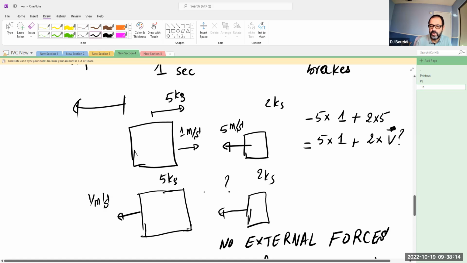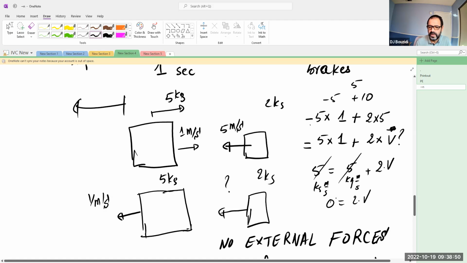I'm taking it to be moving this way. If the number turns out to be negative, it's actually moving in the opposite direction. So -5 times 1 is -5, and 5 times 2 is 10. The sum of these two is 5, because -5 plus 10 is 5. So I have 5 equal to, by the way, kilogram meter per second, those are the units everywhere in here. So this is equal to 5 kilogram meter per second plus 2 times the velocity of this object, which we don't know. The 5 cancels the 5, and I have 0 equal to twice the velocity of this object. So this object actually comes to a standstill. It's not going to move.